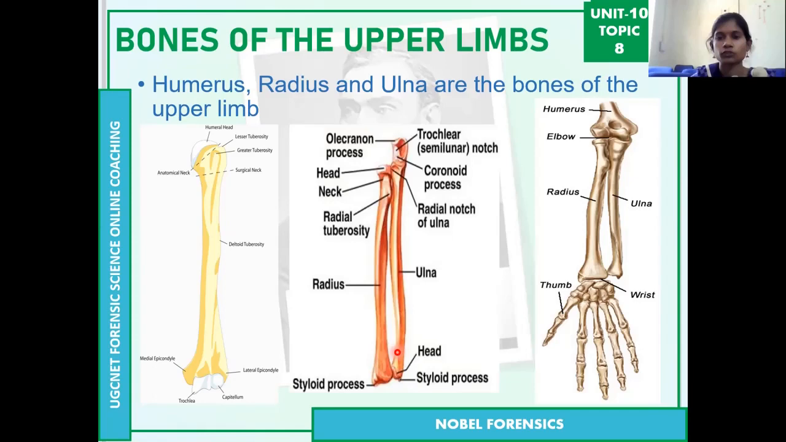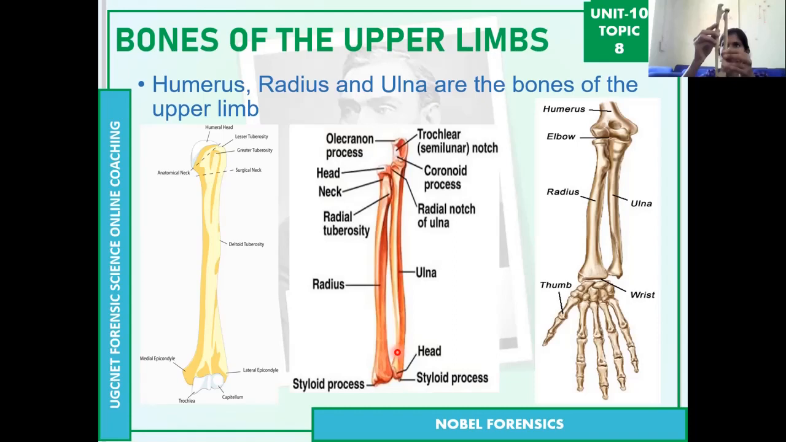They are fused like this. These two actually connected like this, radius and ulna. So we can see the entire bones: this is the humerus, radius and ulna. So these are the upper limb bones, or hand bones.